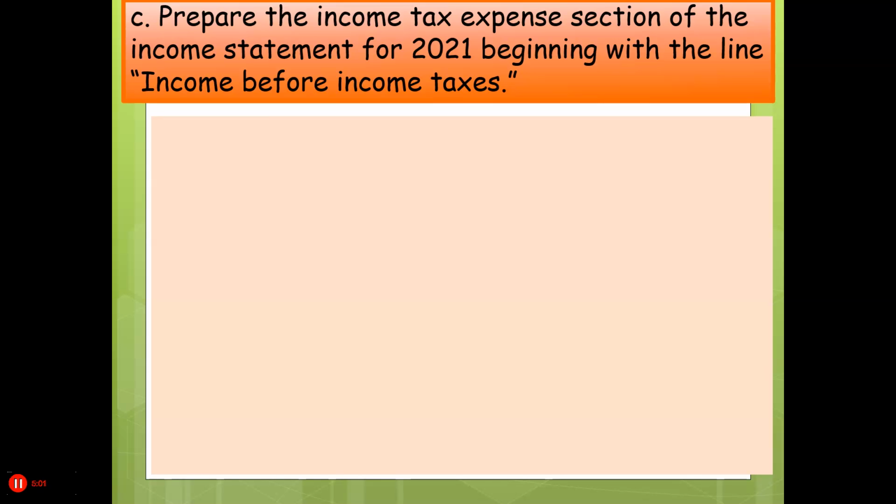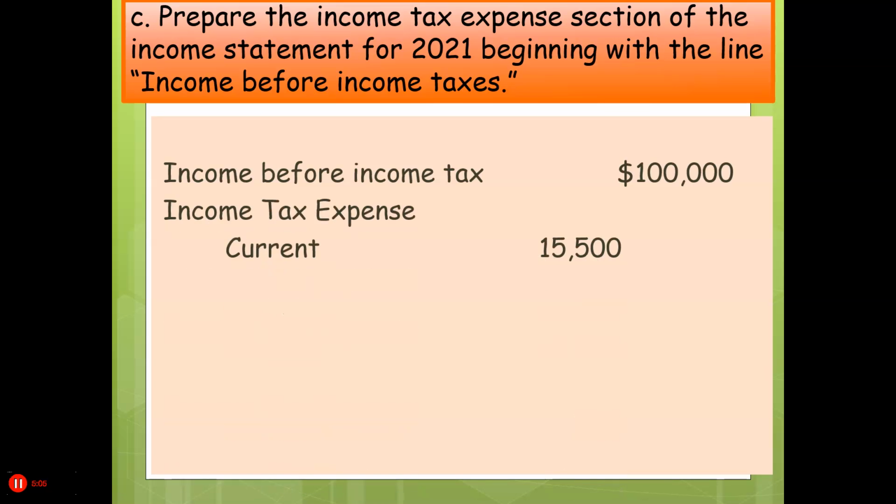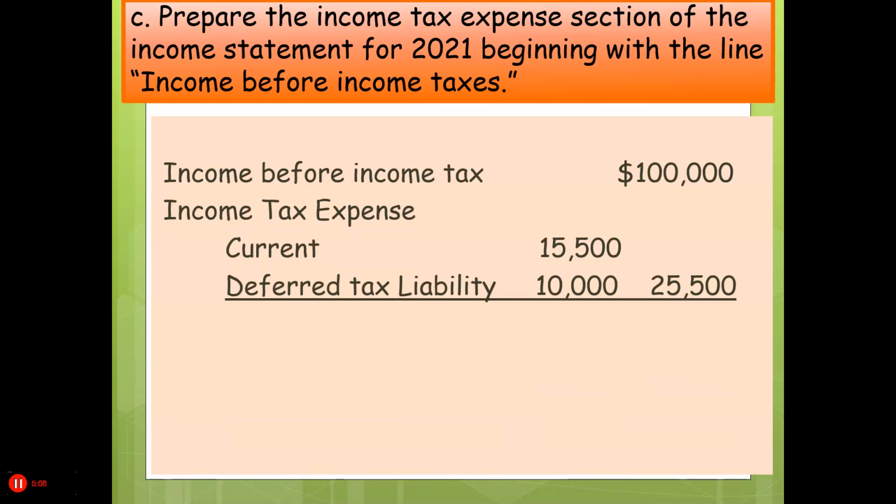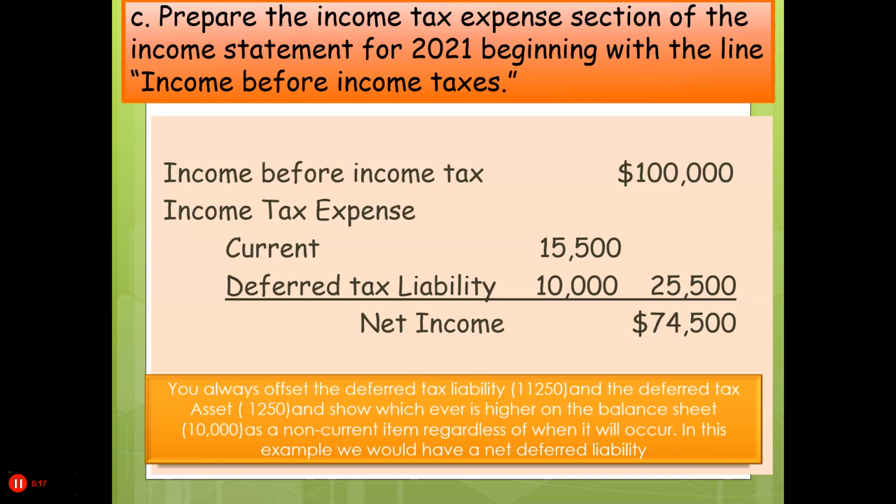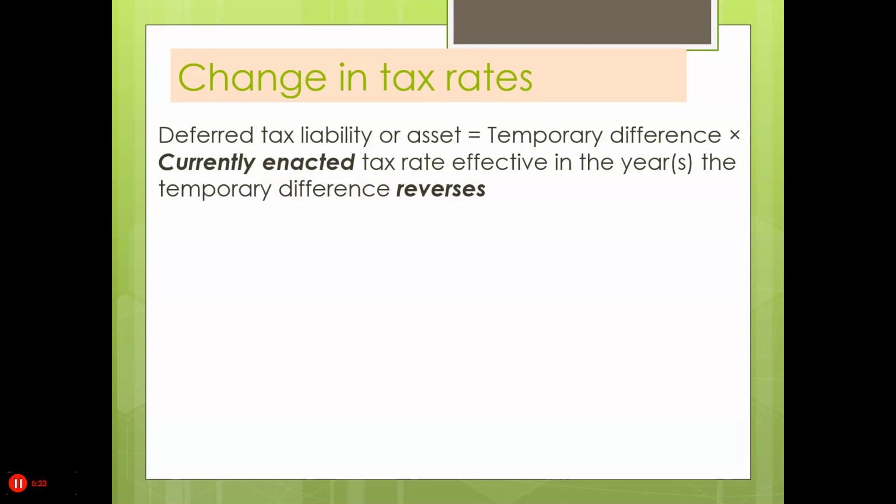Now we'll look at what our income statement looks like. It would show income before tax, it would show the current and deferred portions, and that would show our net income for book purposes. Okay, so we always are going to net those two together. So what about changes in the tax rate? Well, a deferred tax liability or asset equals temporary differences times the currently enacted tax rate effective in the year